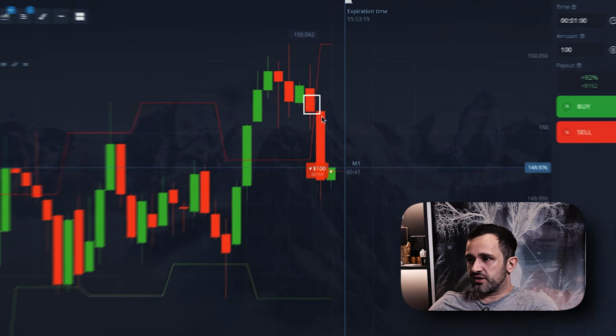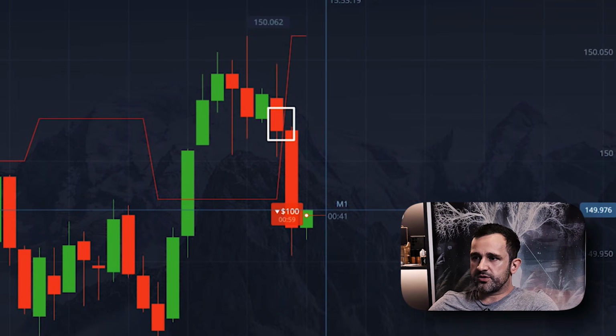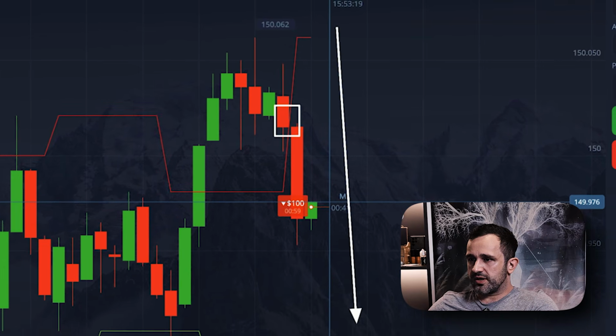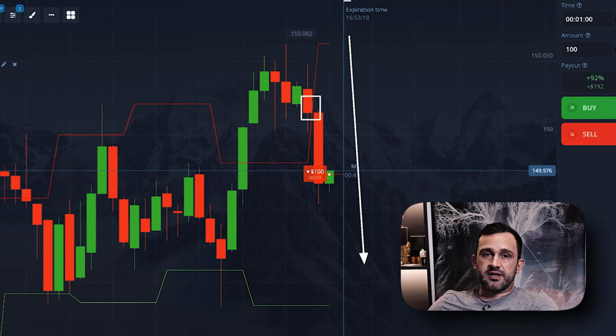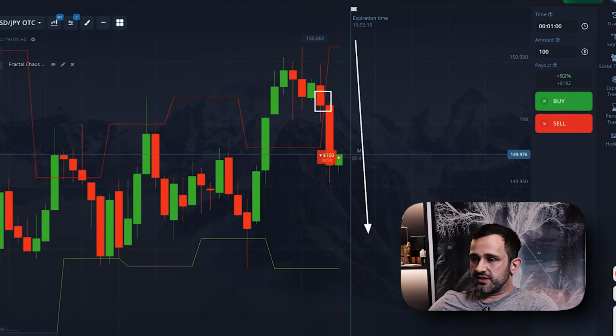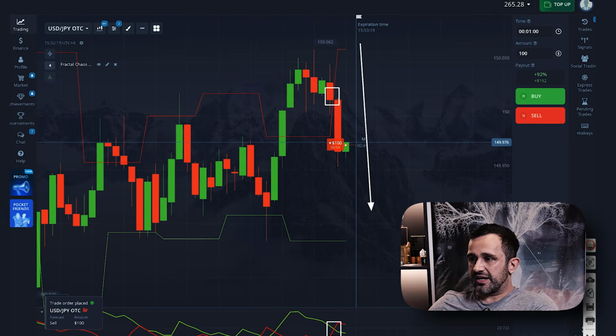The price approaches the upper red Fractal Chaos step, growth slows down, and immediately a strong red candlestick appears downward. That's a clear rejection of further upward movement. The candlesticks confirm the reversal. After rising, the market fails to stay above the level and sharply drops.